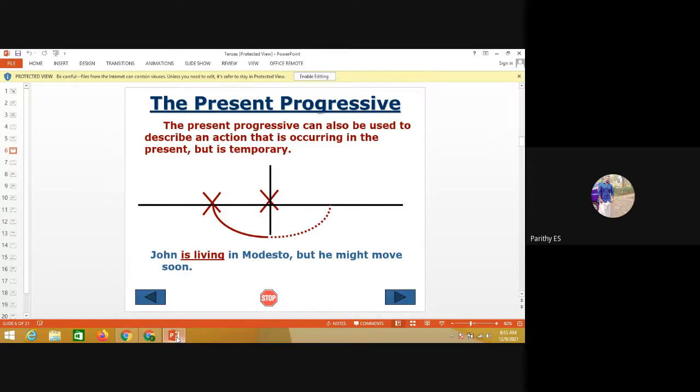See how it changes in negative. I had not been watching. For interrogative, had I been watching? So likewise the sentence changes in each and every sentence. Past perfect continuous is finished, completed.